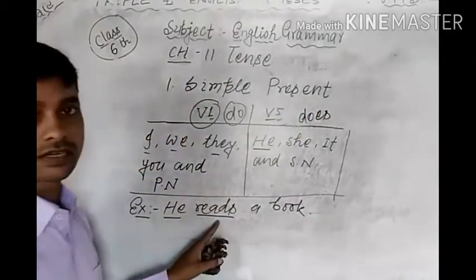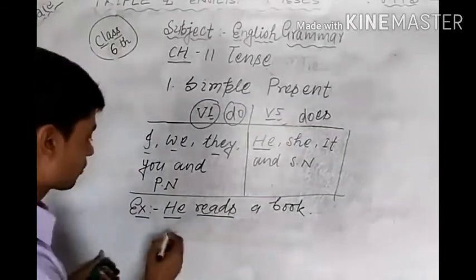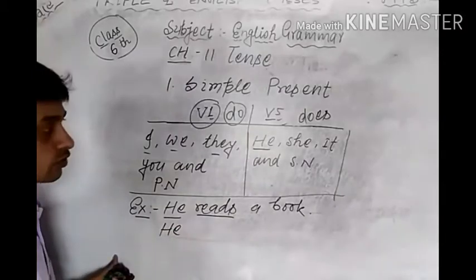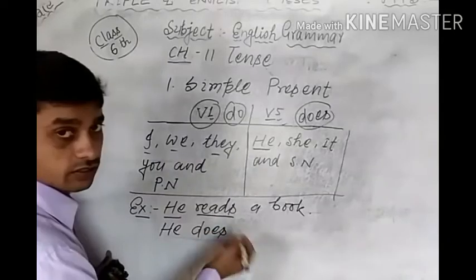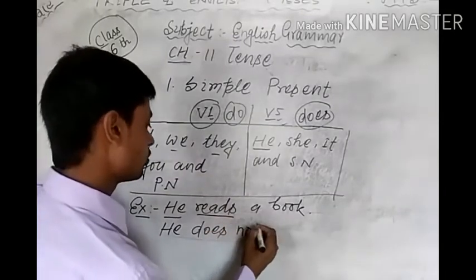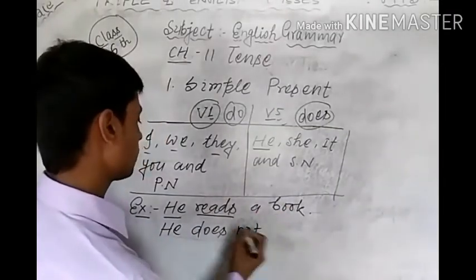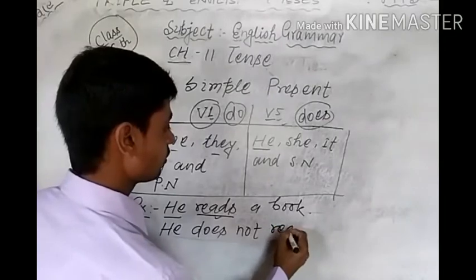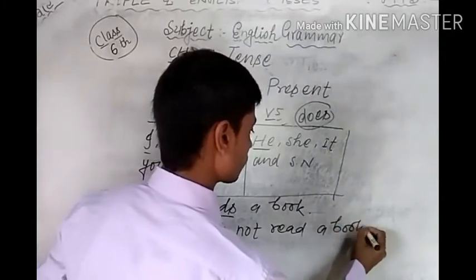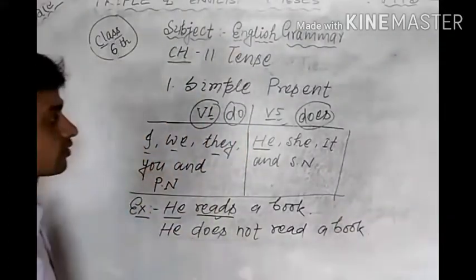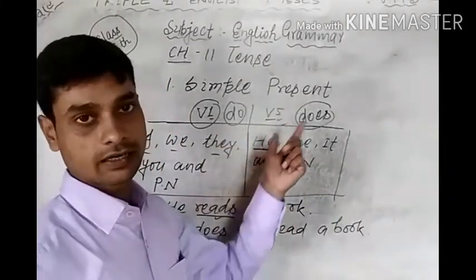Suppose that you have to change the sentence into negative, then how can you change? He reads a book, and to change it into negative, he with the help of does. He does, and after this according to the structure what will be used? Not, and in the structure V1 is already given. He does not, and what is V1? Read. He does not read a book. So with the help of this diagram we can also use does, do, V1 and V5.